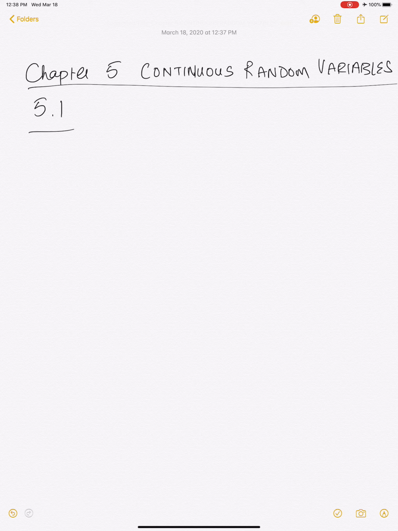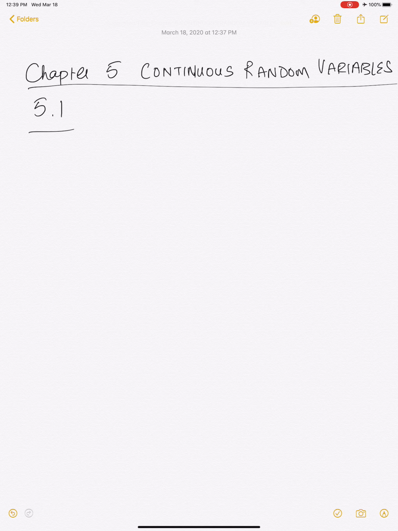All right, so for example, what can you think of that are continuous random variables? You could have heights of people, weights of people, the time it takes you to run a mile. All of these things, the range is continuous. It's not just that you can take exactly 7 minutes or exactly 8 minutes. It's not a discrete set. This is a continuum of numbers that the time it takes you to run a mile can be.